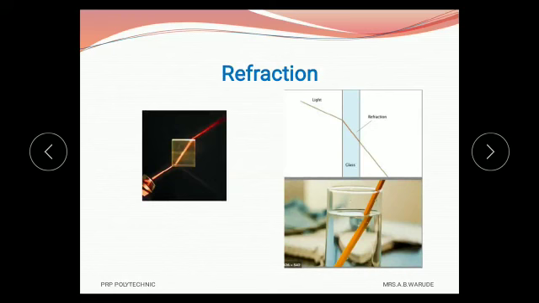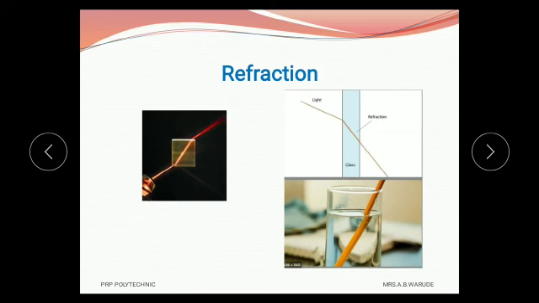Now we see what is meant by refraction. Observe this diagram. As we know, in a homogeneous medium, a ray of light travels in a straight line. But when a ray of light is incident on a plane transparent medium such as glass, it is observed that some part of light is reflected in the first medium, and most of the light passes into the second medium.